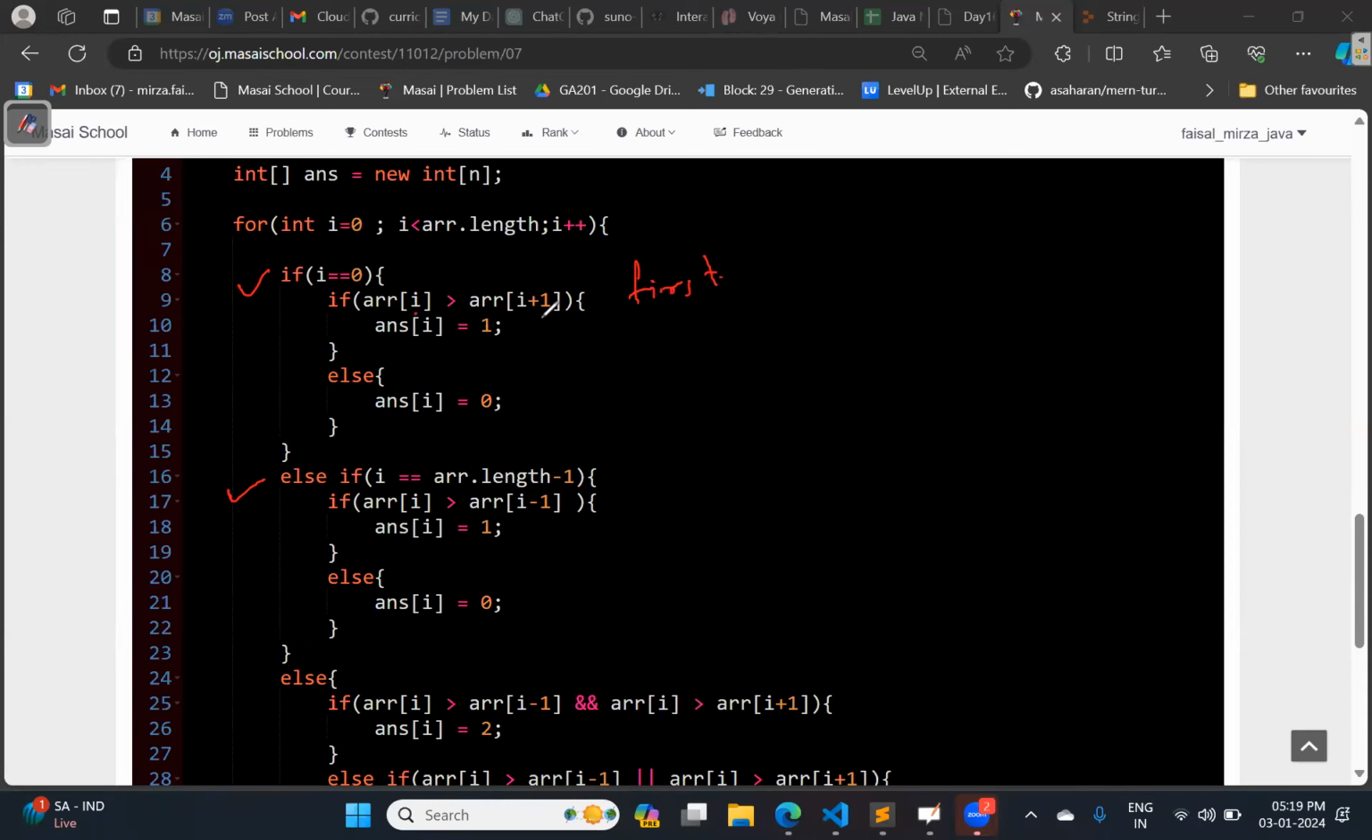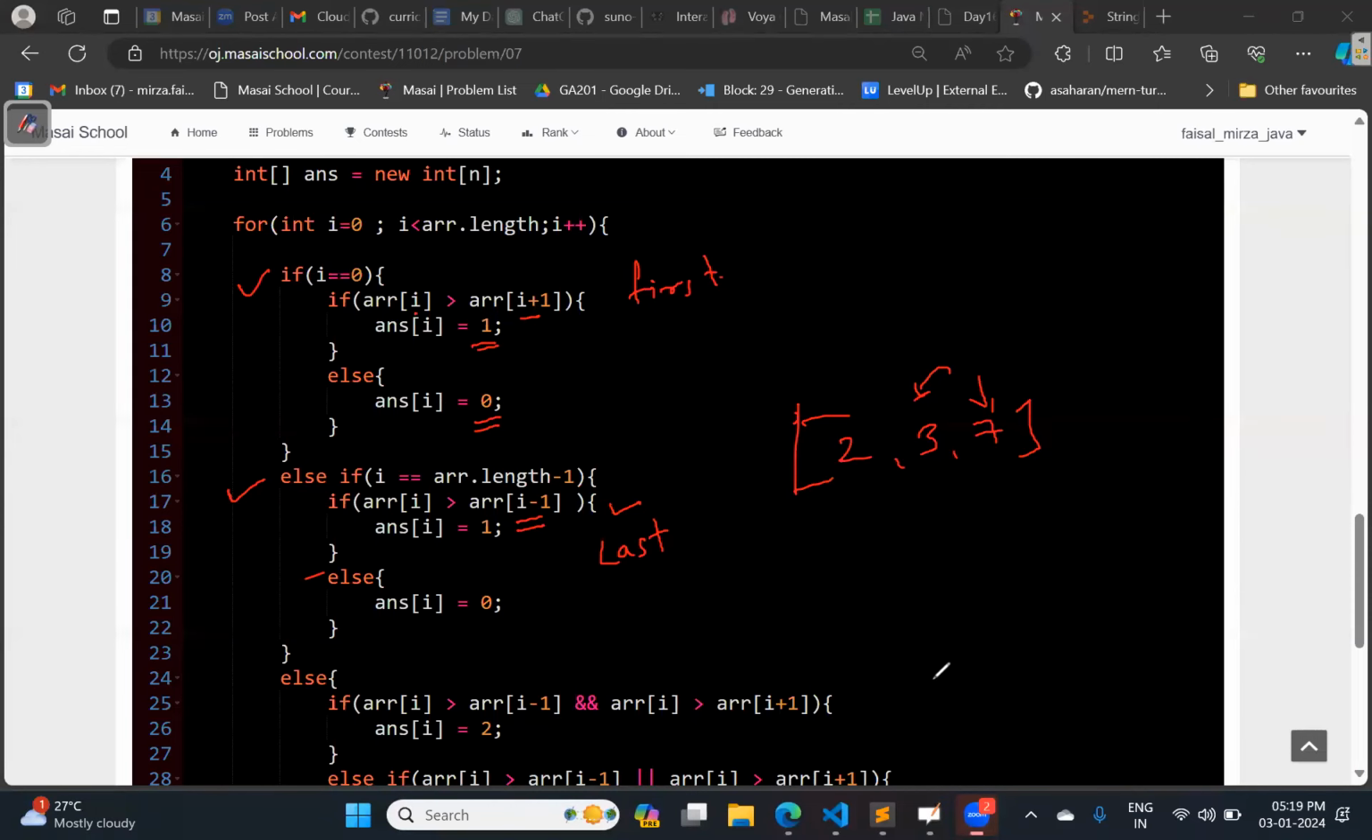If it is greater than the building to the right, it will get 1. Or if it is lesser than, we can give 0. Same for the last building. For the last element of the array, 2, 3, 7, we need to check the left one. How to check the left one? I minus 1. This is the condition for the last.